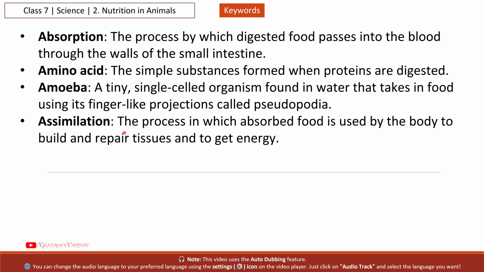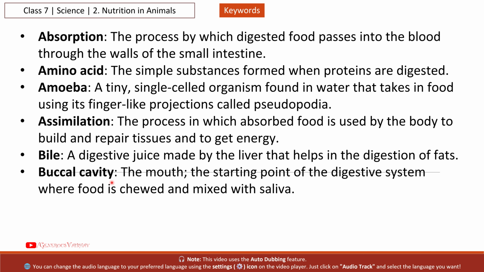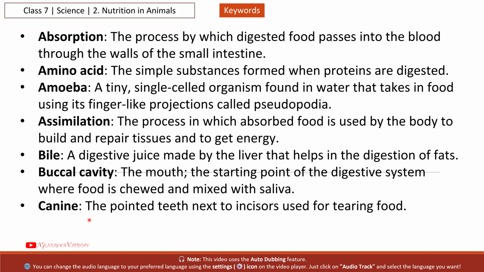Next, assimilation, the process in which absorbed food is used by the body to build and repair tissues and to get energy. Next, bile, a digestive juice made by the liver that helps in the digestion of fats. Next, buccal cavity, the mouth, the starting point of the digestive system where food is chewed and mixed with saliva. Next, canine, the pointed teeth next to incisors used for tearing food.